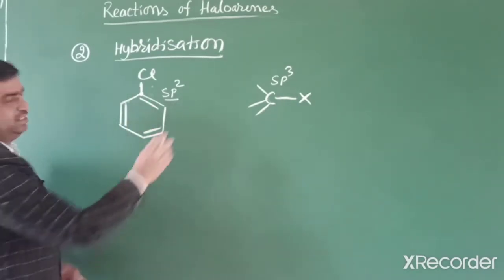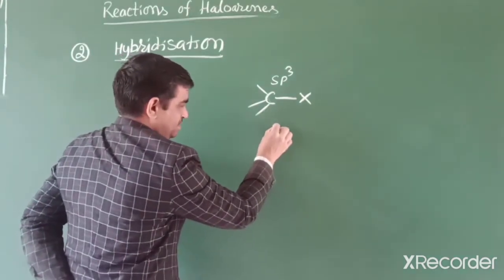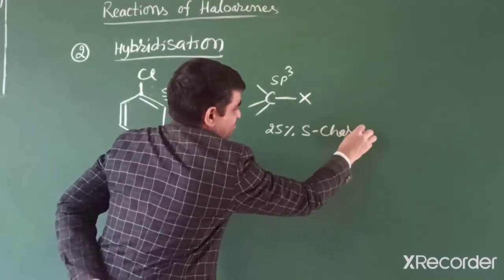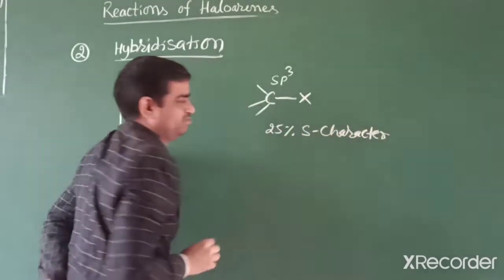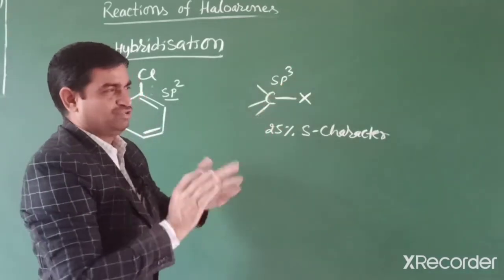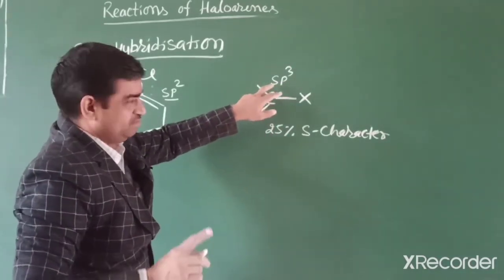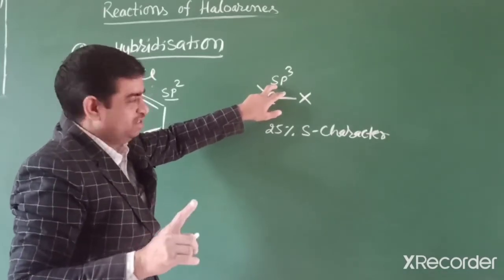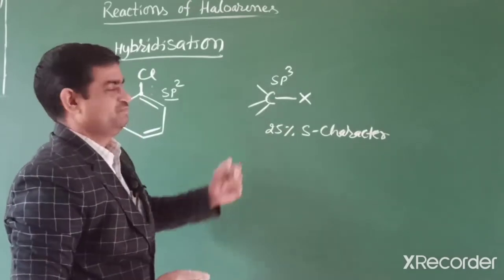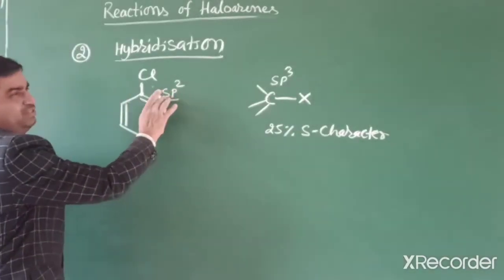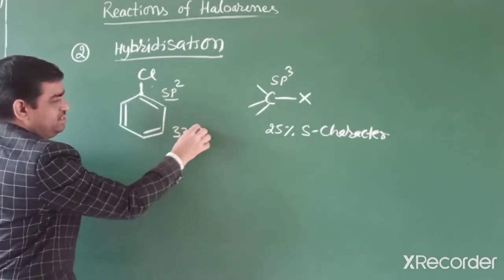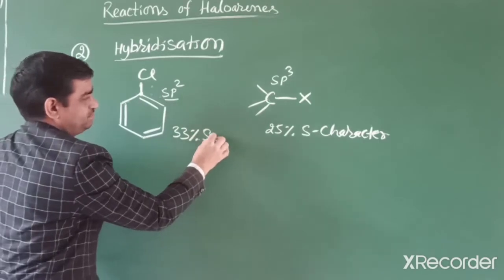So what happened in this hybridization? The sp3 carbon has 25% S character. How can we find the percent of S character? Because there is a total of 1 S and 3 P, total 4. Out of 4, the S character is only 1. So 1 by 4 into 100, so we get 25%. And in the sp2 case, total 3: 1 S and 2 P. So we get 33% S character.